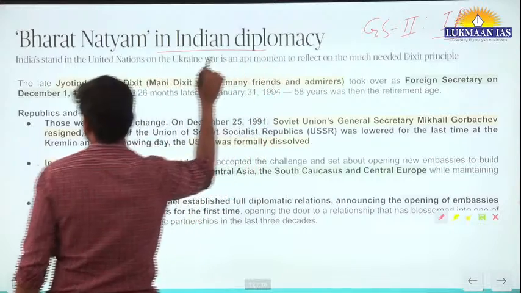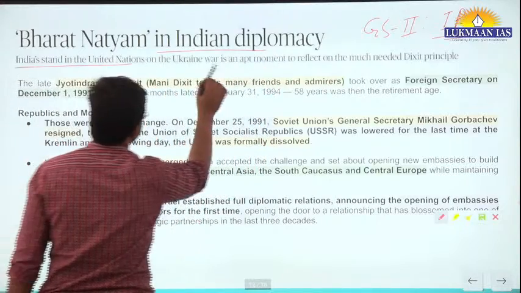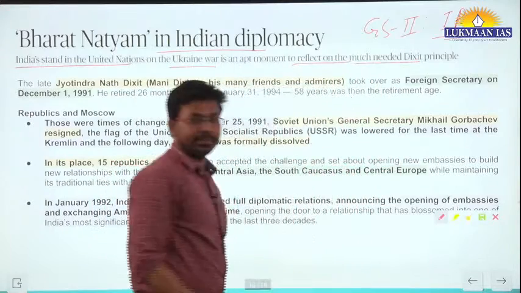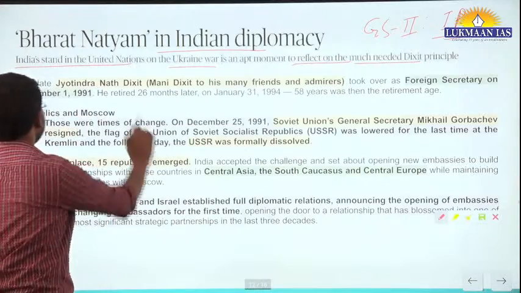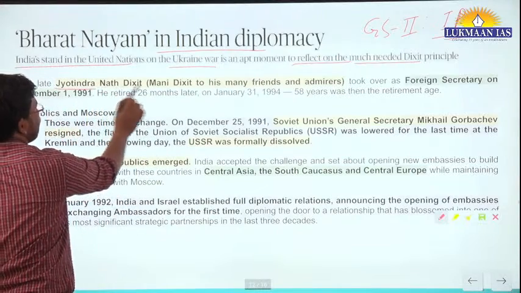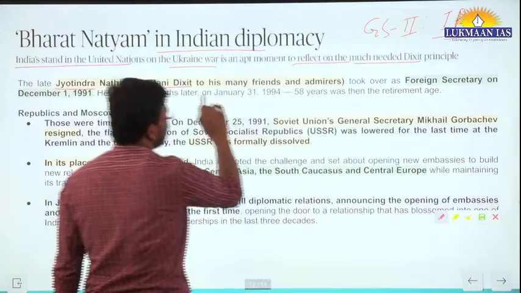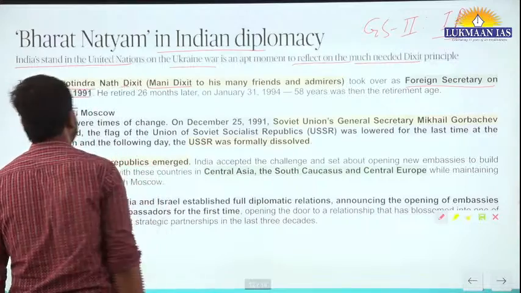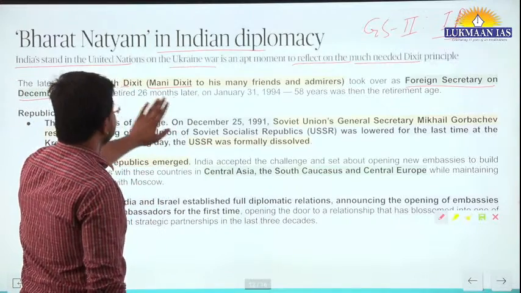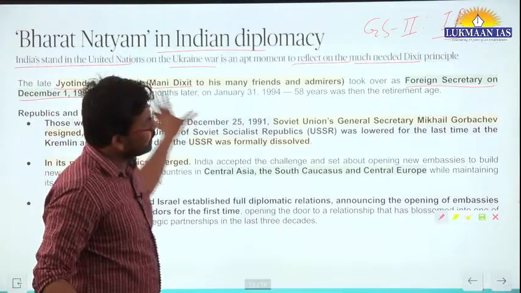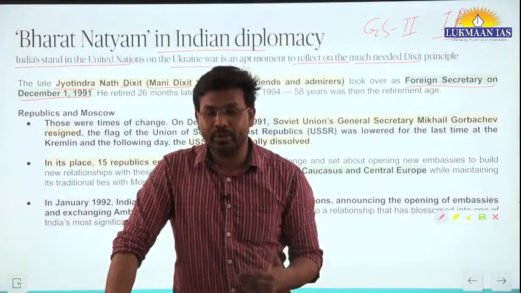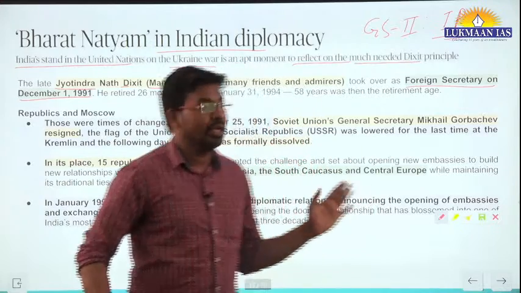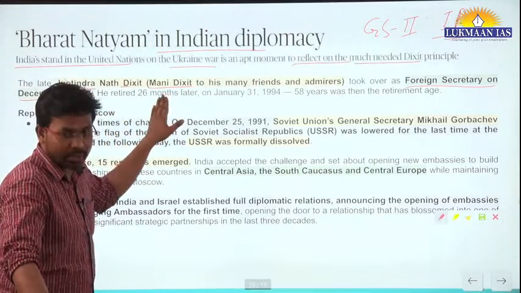Bharatnatyam in Indian diplomacy. India's stand in the United Nations on the Ukraine war is an apt moment to reflect on the much needed Dikshit principle. The late Jyotindranath Dikshit, also known as Mani Dikshit to his many friends, took over as foreign secretary on December 1, 1991. He retired 26 months later. But during this period, India's relations with other countries underwent a sea change. That's why the Dikshit principle is talked about here.